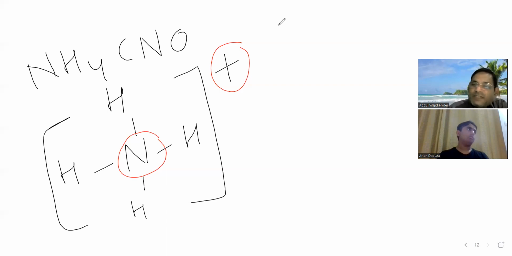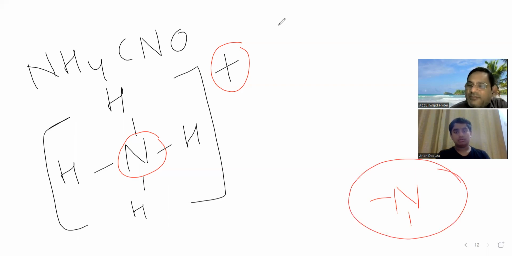Plus means loss of electron. Here, what valency of nitrogen have you written? The red encircled one. 2. So what you need to do is write one negative charge.